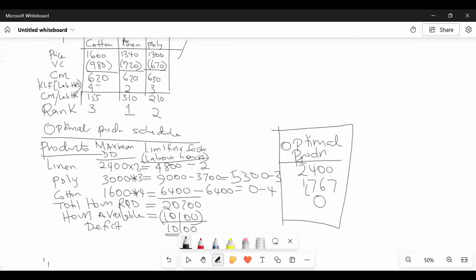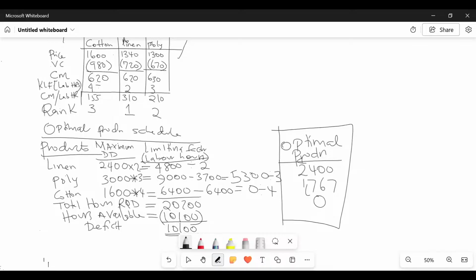You see, ladies and gentlemen, how do we get this optimal? Now listen, I'm repeating here. We have our products as per the ranks. Then we have the maximum demanded units. Then we ask ourselves a question: if we were to produce these maximum demanded units, what would have been the total labor hours? We have the labor hours for each unit, so 2,400 times 2, 3,000 times 3, 1,600 times 4. So we have in this case the limiting factor. We have the total labor hours.